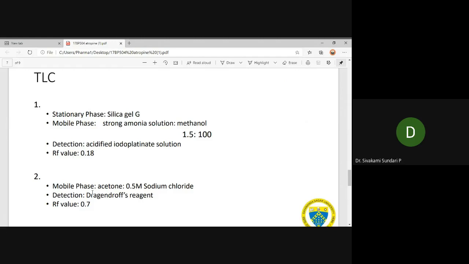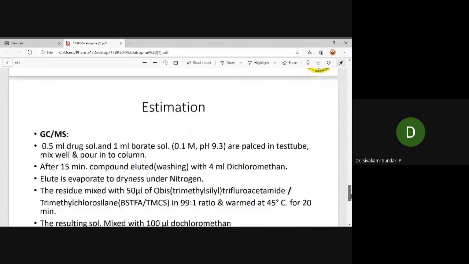Another method is also available for atropine estimation by TLC. If you use the mobile phase acetone with 0.5 M sodium chloride and Dragendorff's reagent as the detecting agent, we get an RF value of 0.7 for atropine.